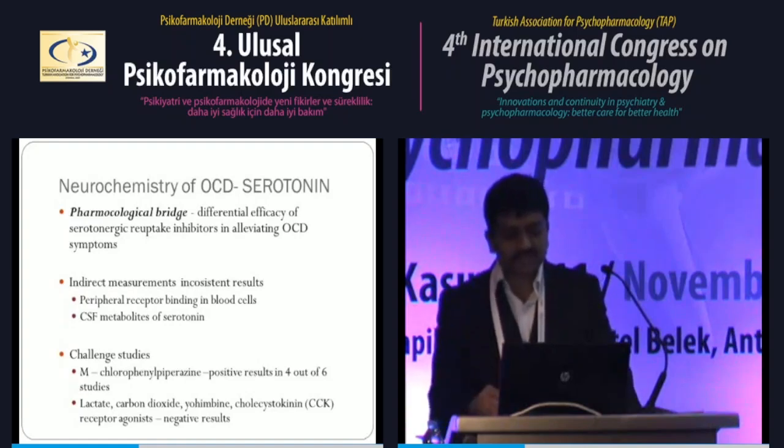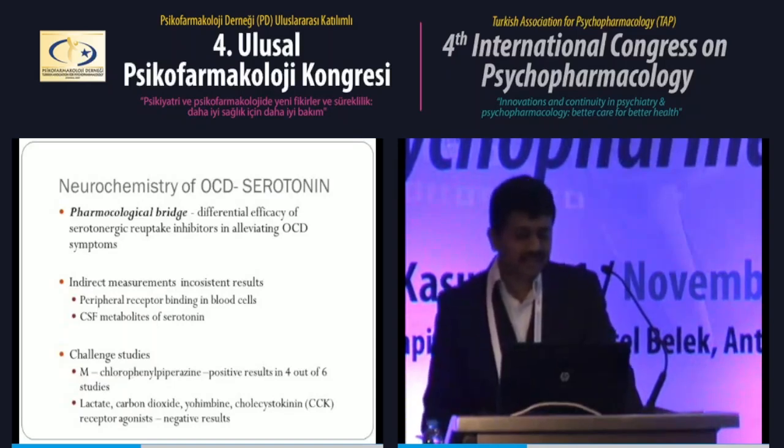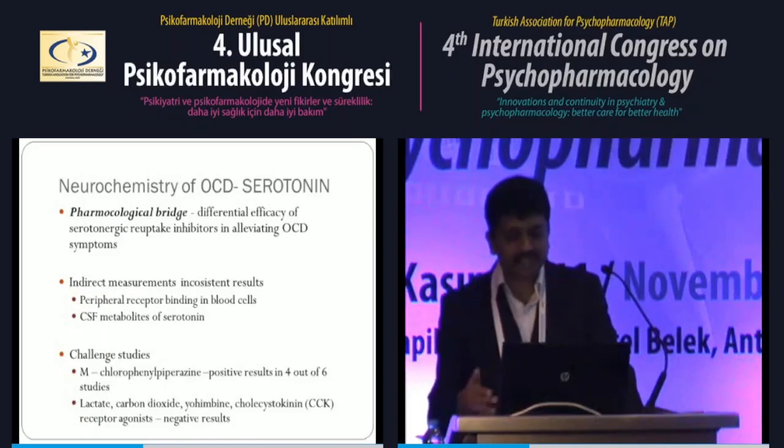Although this evidence was there, people have studied whether there is any serotonin pathology in OCD patients. Some indirect measures were made, like peripheral receptor binding in blood cells, platelet serotonin binding, and CSF metabolites of serotonin. All these studies have revealed inconsistent results.